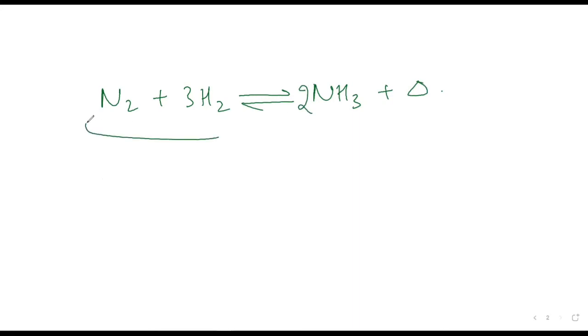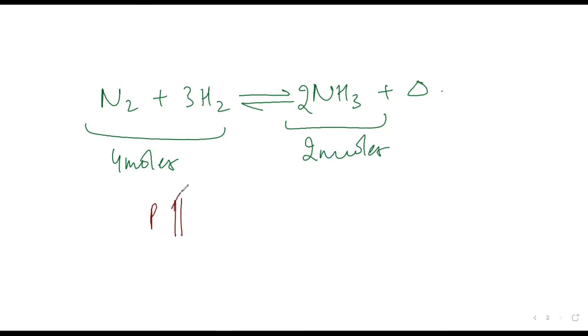Have you understood now? Yes, sir. Now let us look at another factor which will affect the production of ammonia and the effect of Le Chatelier. Now if you see on this side you have 4 moles. Is it okay? Yes, sir. This side you have 2 moles. Is it okay? Yes, sir. Now let me take another factor. Let me take pressure and increase it. I have increased pressure. What will the system try to do? It will try to decrease it.